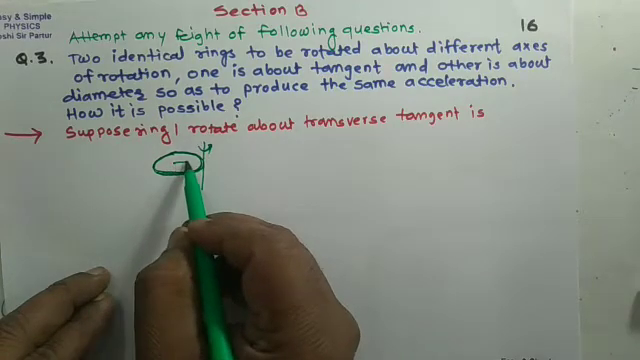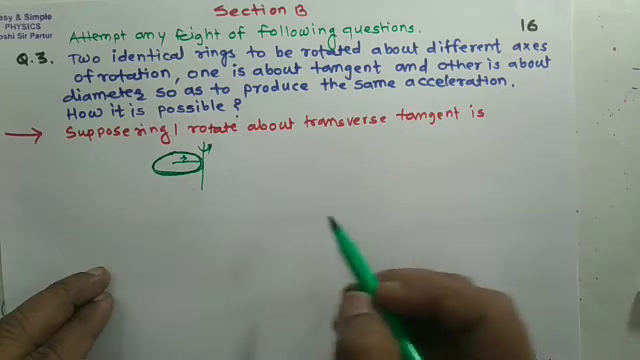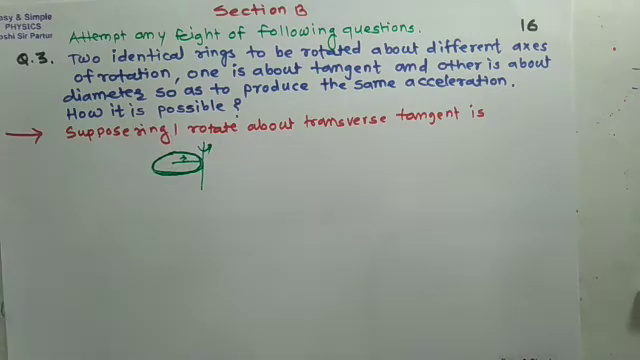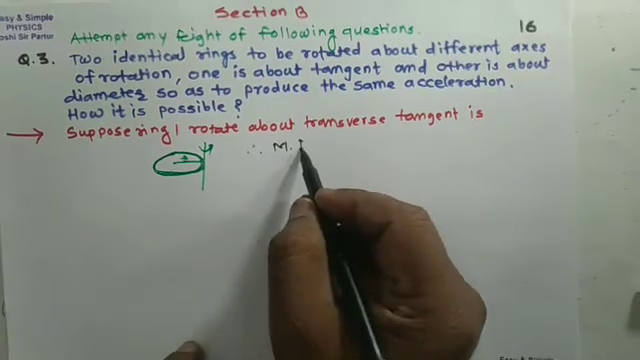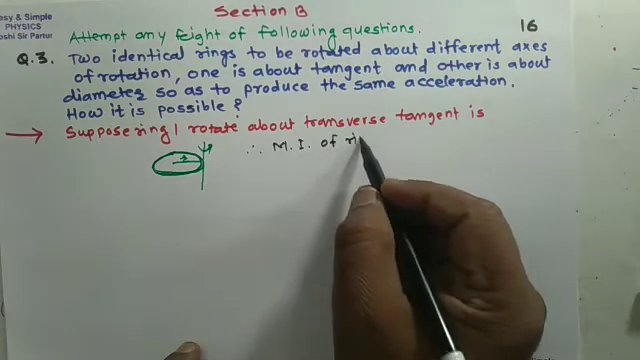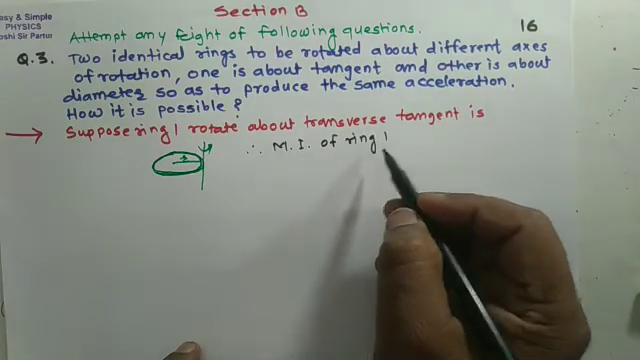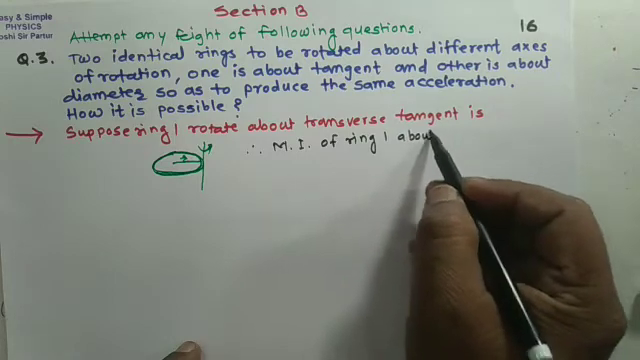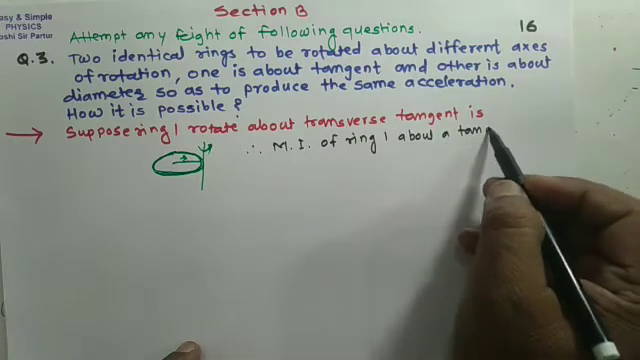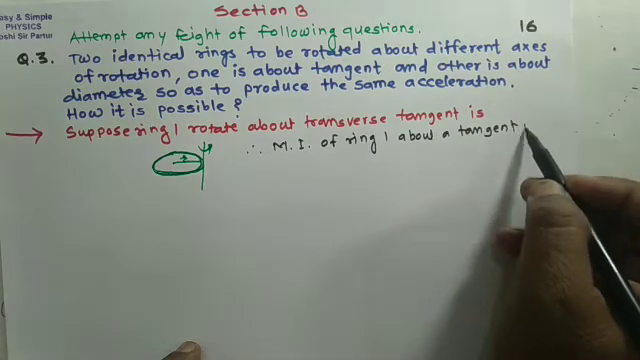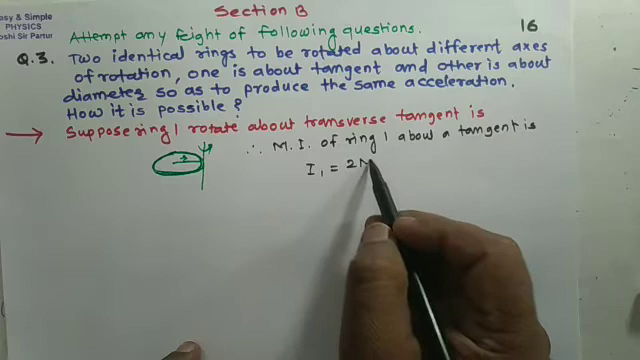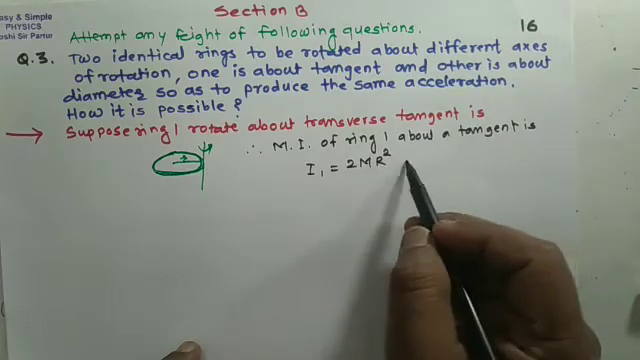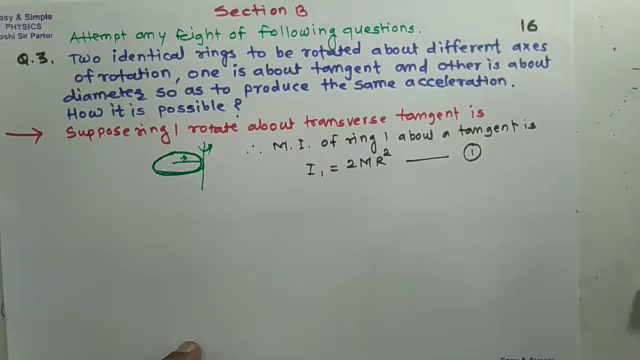So moment of inertia of ring 1, moment of inertia of ring 1 about a tangent is I1 equal to 2mr square. Suppose this is equation number 1.